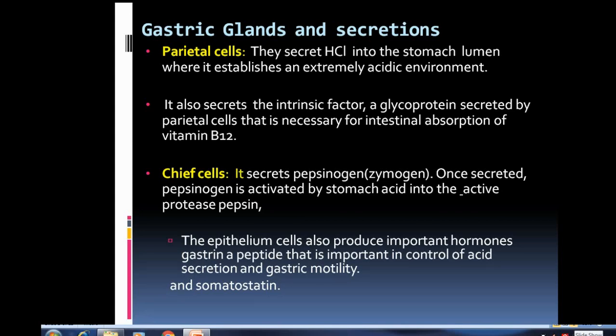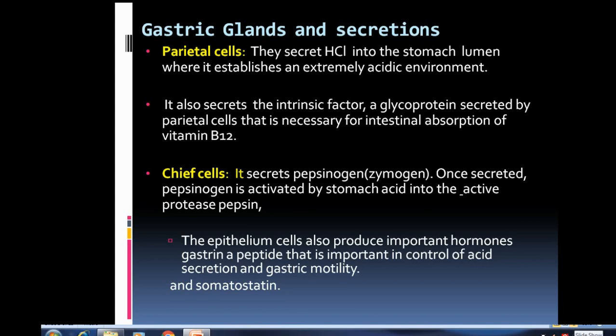That means the parietal cell secretes HCl. Another important cell is the chief cell. It secretes pepsinogen. Once secreted, pepsinogen is activated by stomach acid into the active protease pepsin.